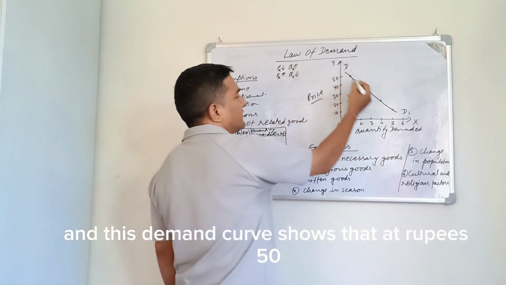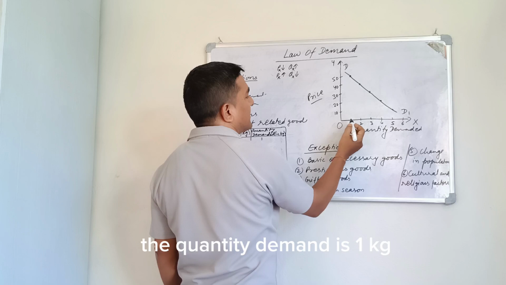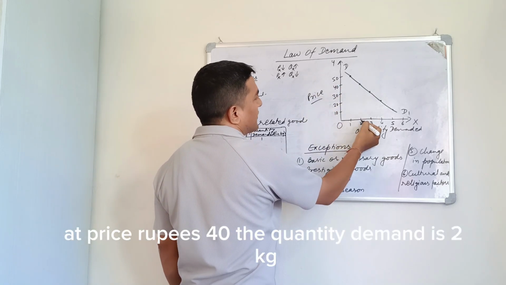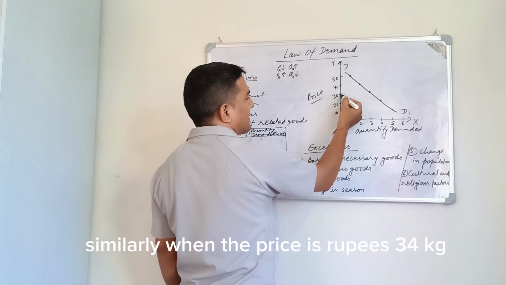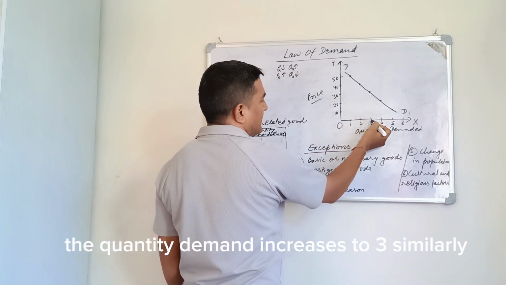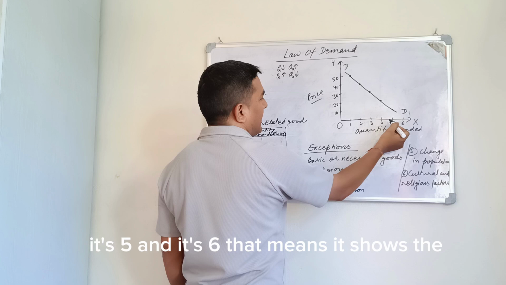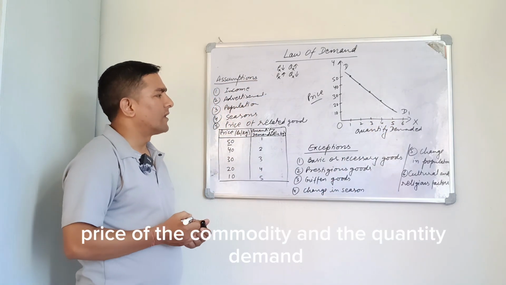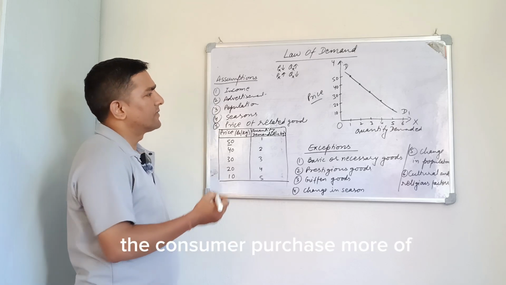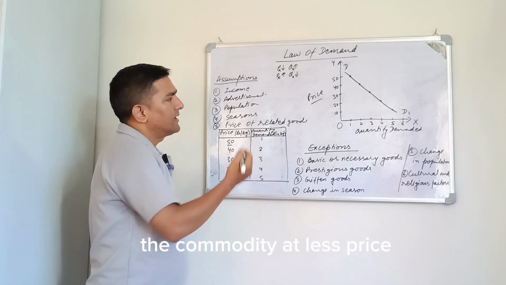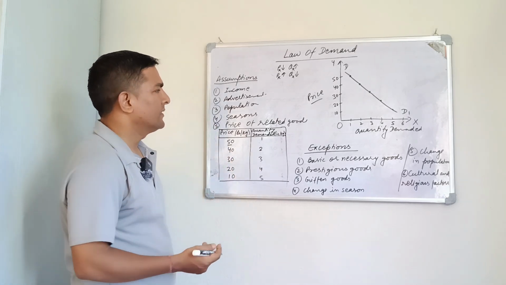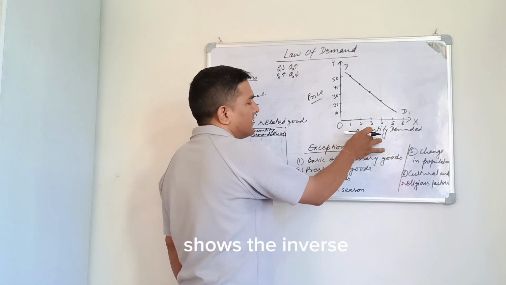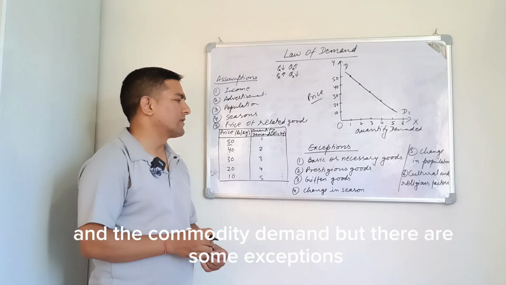And this demand curve shows that at rupees 50 the quantity demand is 1 kg. At price rupees 40 the quantity demand is 2 kg. Similarly, when the price is rupees 30 per kg, the quantity demand increases to 3. That means it shows the negative relationship between the price of the commodity and the quantity demand. The consumer purchases more of the commodity at less price. So this law shows the inverse relationship between the price of the commodity and the quantity demand.